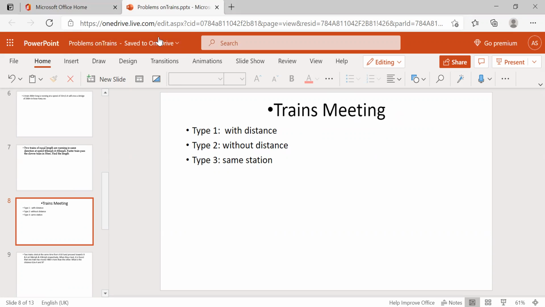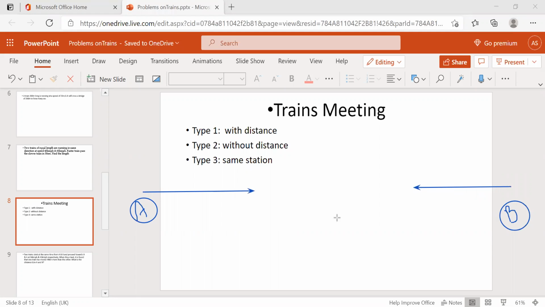Suppose this is one station and this is another station, station A and station B. One train is moving this way and another train is moving like this. Suppose the distance of A and B is given in the problem, this comes under type 1.